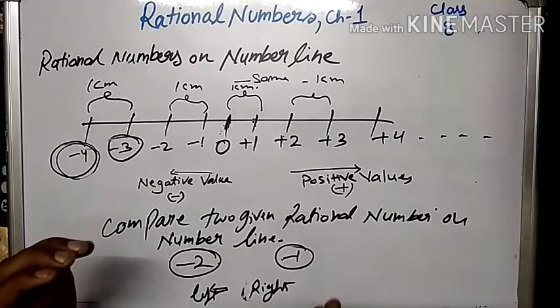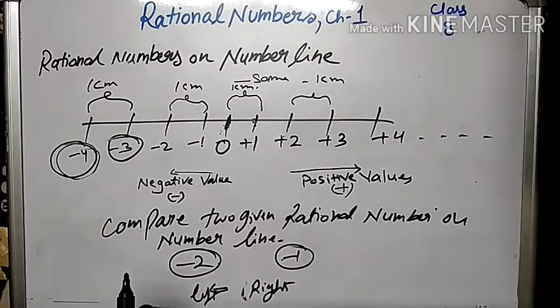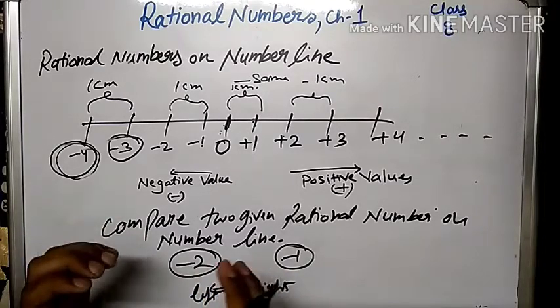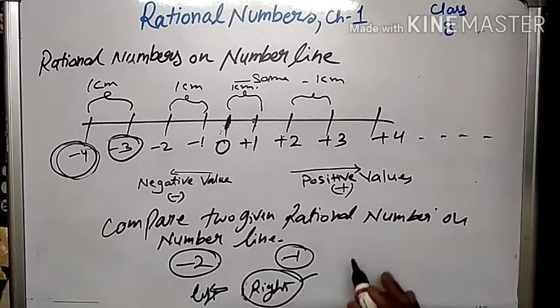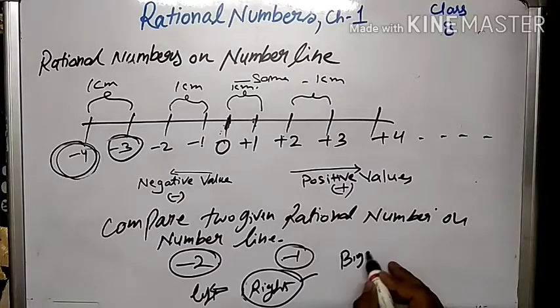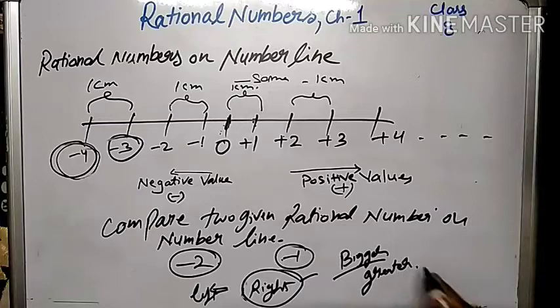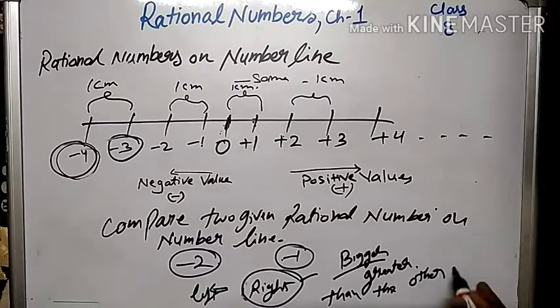So among the two given rational numbers, the number which is at the right will be bigger. We can say it is greater than the other number.